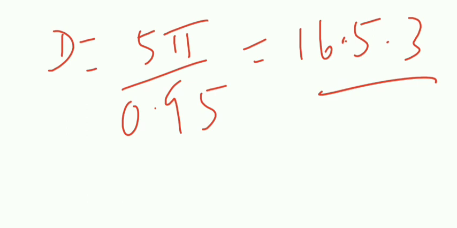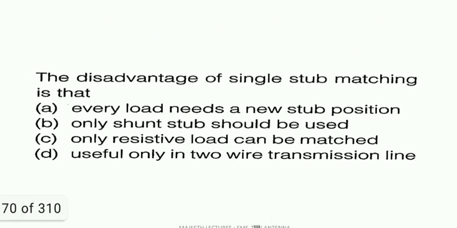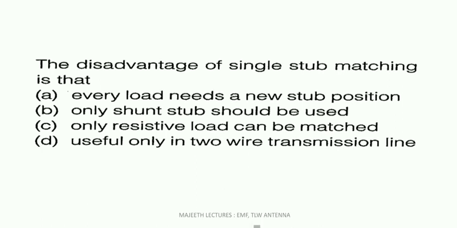Next question. The disadvantage of a single stub matching is, we know that single stub matching is suitable for fixed impedance at microwave frequency, but not suitable for variable impedance. So a change in load impedance leads to a change in length and the location of the stub. So that is the biggest problem. Here every load needs a new stub position. That is the biggest disadvantage of single stub matching.